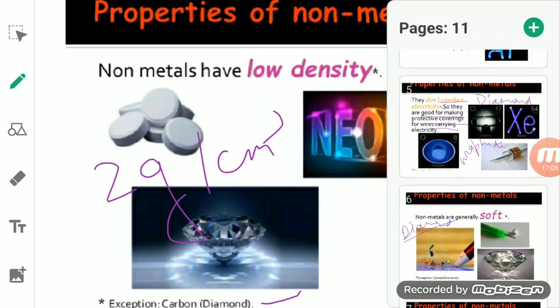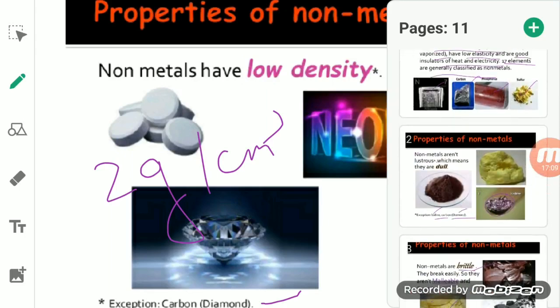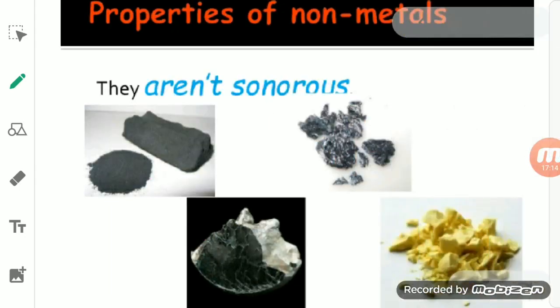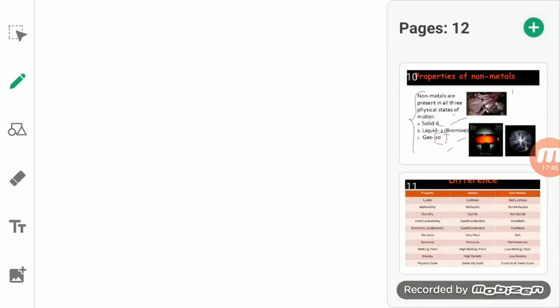If you see the other property of non-metals, these non-metals are not sonorous. Sonorous means which produces a ringing sound. So they are non-sonorous. It means that solid non-metals do not make sound when we strike them. Metals were sonorous, but non-metals, when we strike them, do not produce a ringing sound, so they are not sonorous.